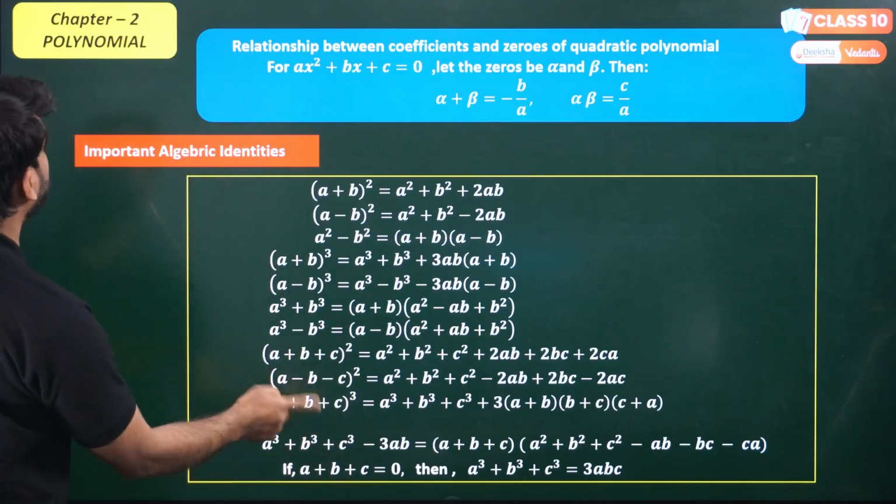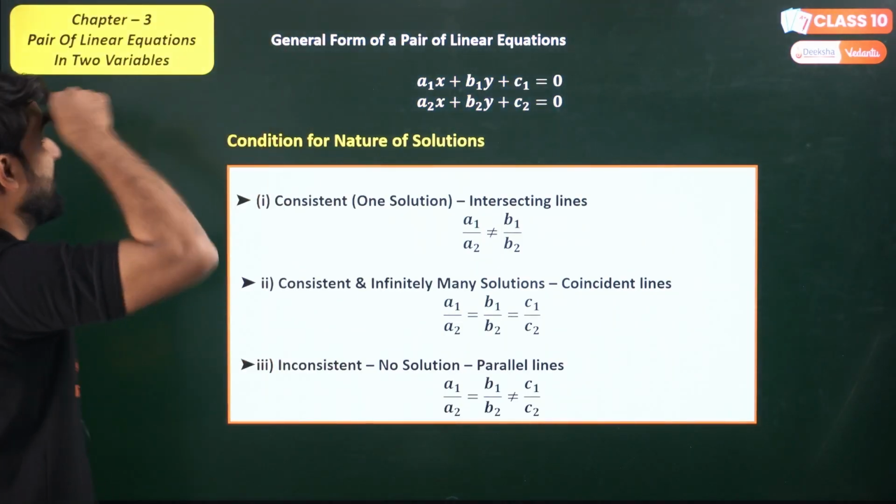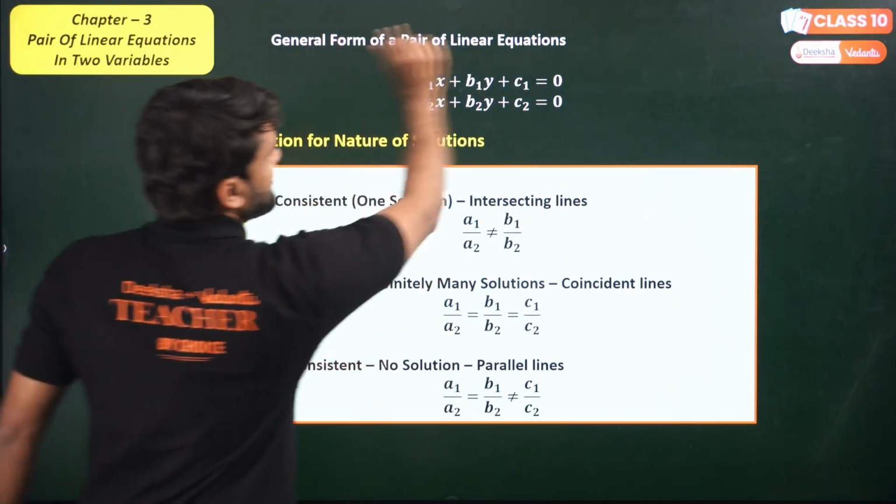So let's move to the third chapter. Look, this is pair of linear equations in two variables. This is the general form.